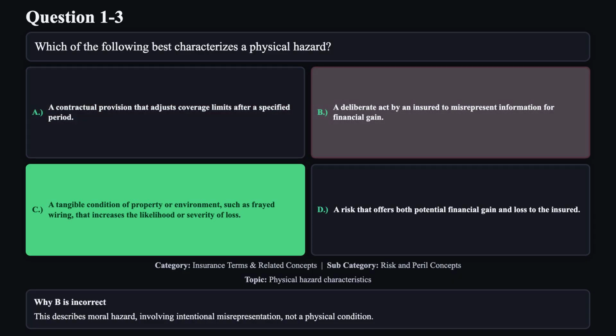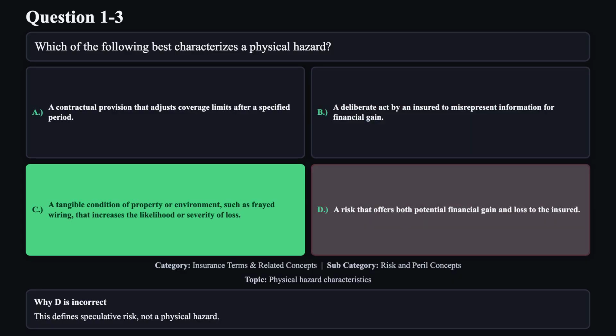Reason B is not correct. This describes moral hazard, involving intentional misrepresentation, not a physical condition. Reason D is not correct. This defines speculative risk, not a physical hazard.